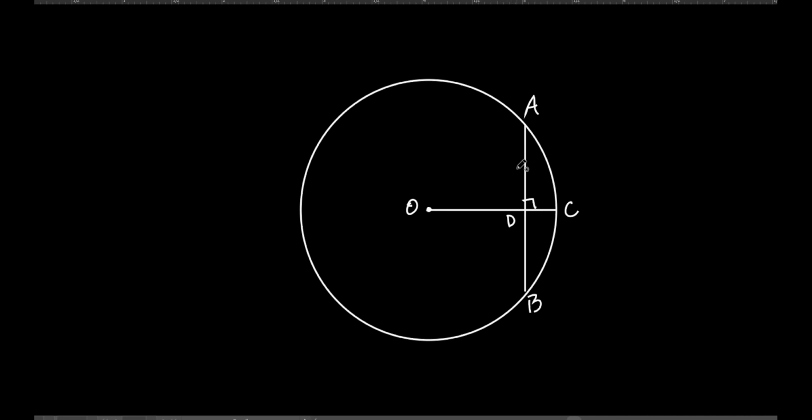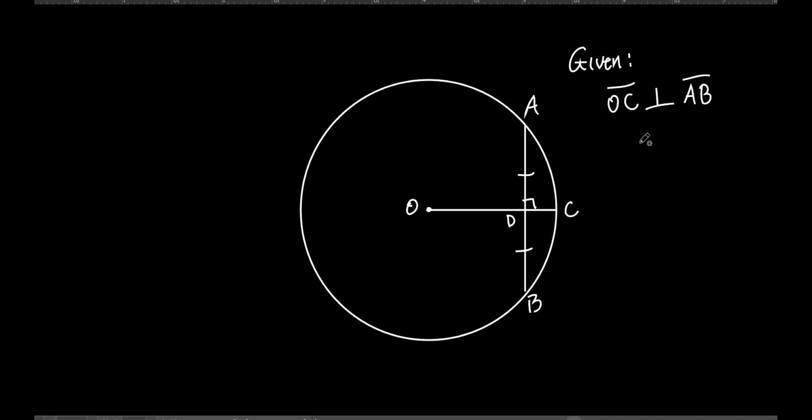Very good. So this is a D. So line segment AD is going to equal what? Line segment DB. That's right. So those two would be equal. All right. So what were we given? We were given that line segment OC was perpendicular to line segment AB.